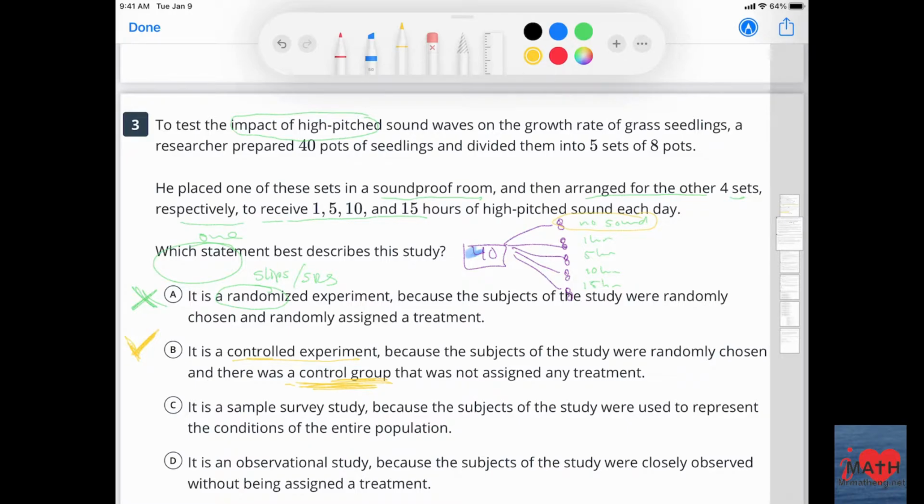And as you see, as I'm going through multiple choice, I like to not just go through 2 of them, I like to go through all of them to make sure. C, it is a sample survey study because the subjects of the study were used to represent conditions of the entire population. I don't see anything about he's at a nursery and doesn't have time to look at all of his pots or grass seedlings, so no.